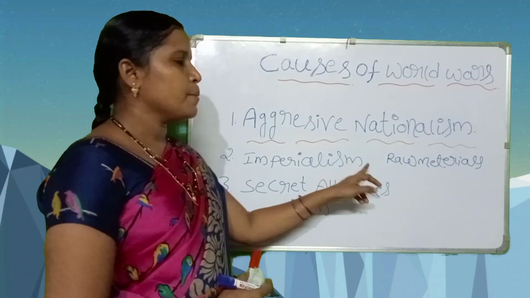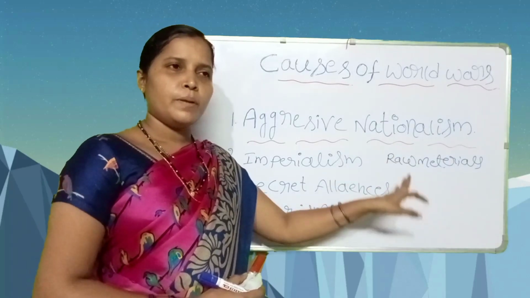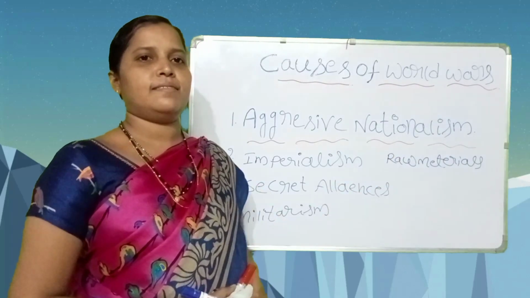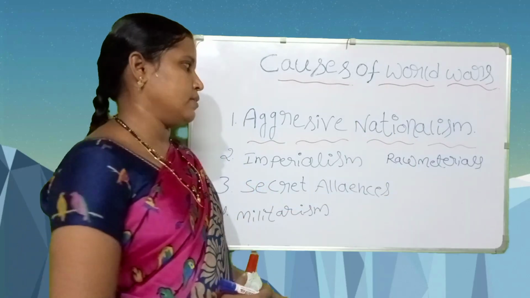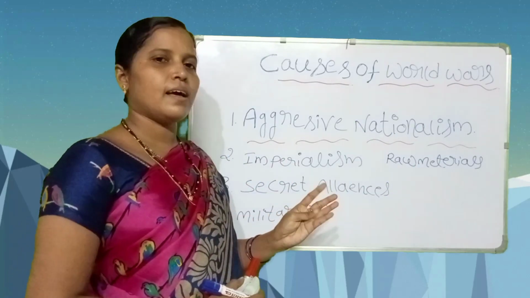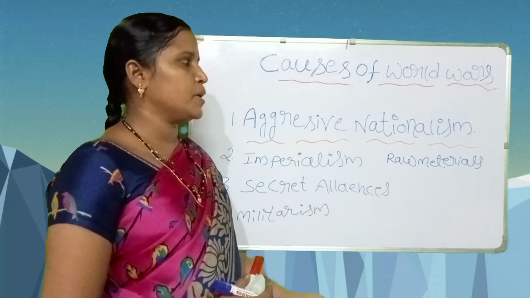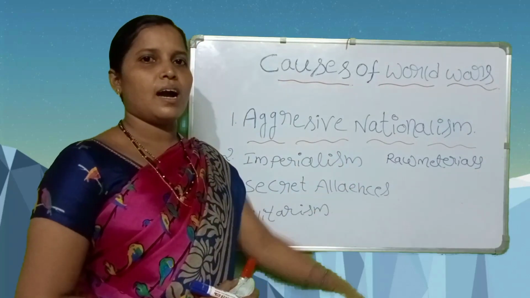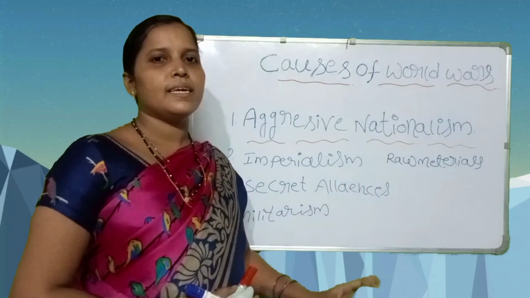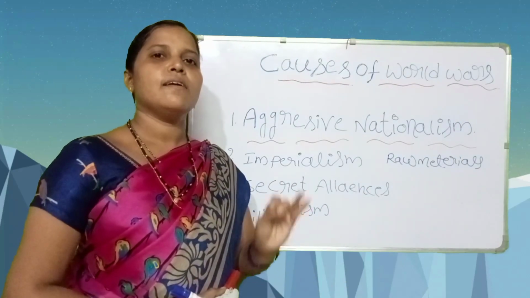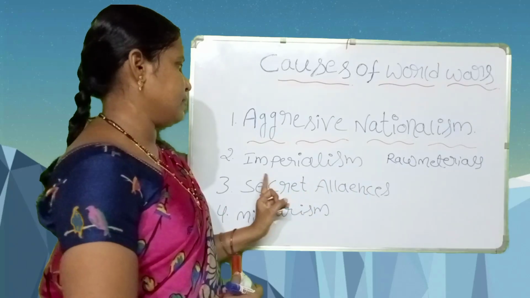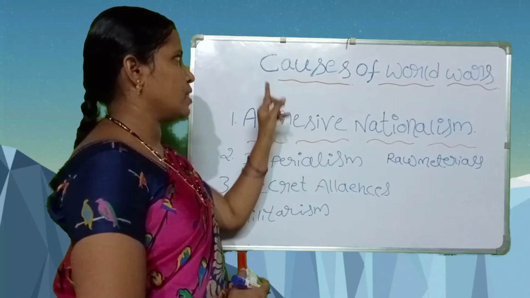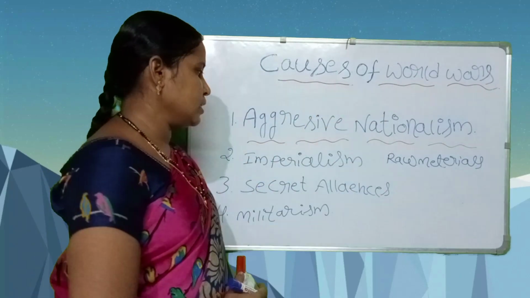For example, Britain had many colonies worldwide. These developed countries established their political power on the colonies, on the developing countries, for raw materials and assets. This is imperialism. Imperialism is also one of the causes of world wars.